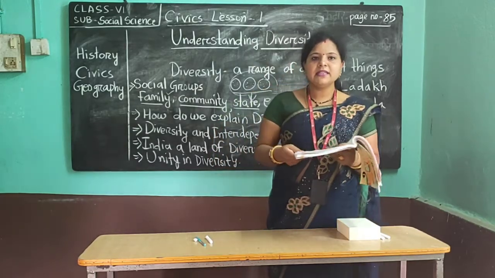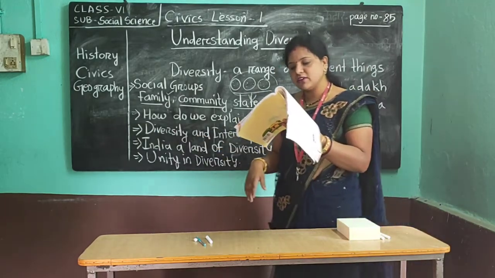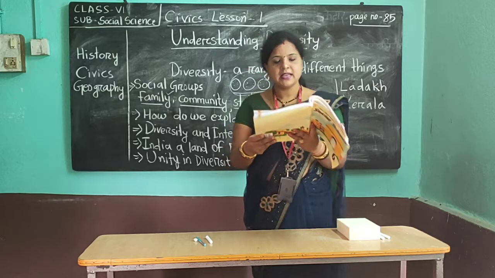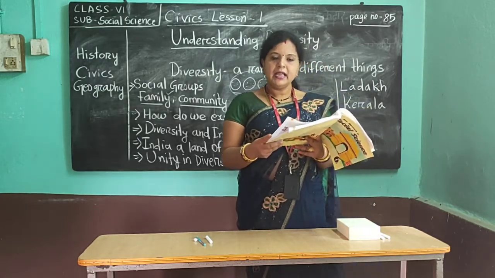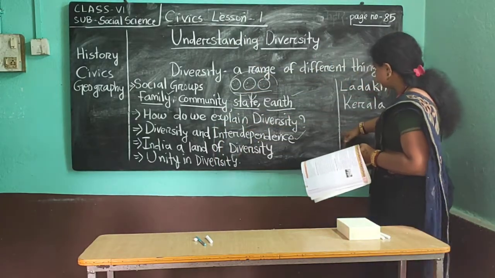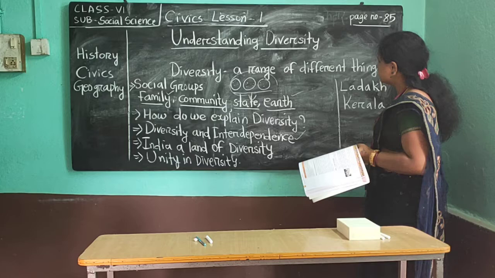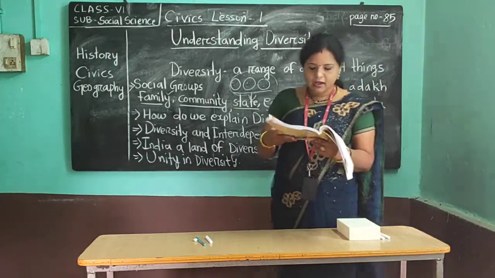Now we will discuss Kerala. See, in the southwest corner of India, settled by the Western Ghats, it is named Kerala. It is surrounded by the sea on one side, hills on the other. For example, this is our India, and in the southwest part of India Kerala is located.